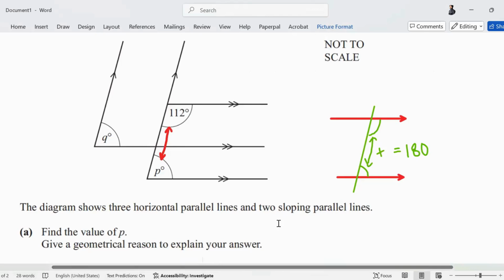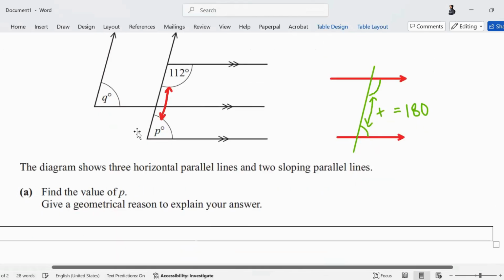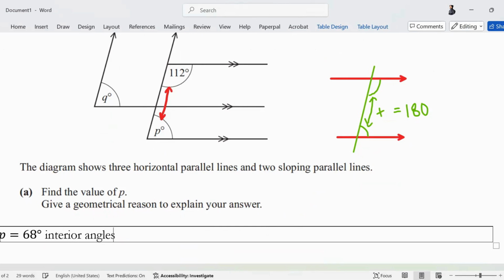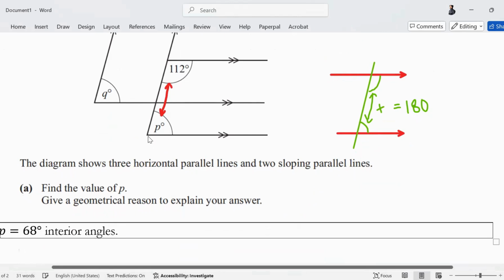So we will be writing the value of P along with the property. We will say that P is 180 minus 112. You can simply do it. What is 180 minus 112? 68 degrees. And the reason is interior angles. Is this clear?